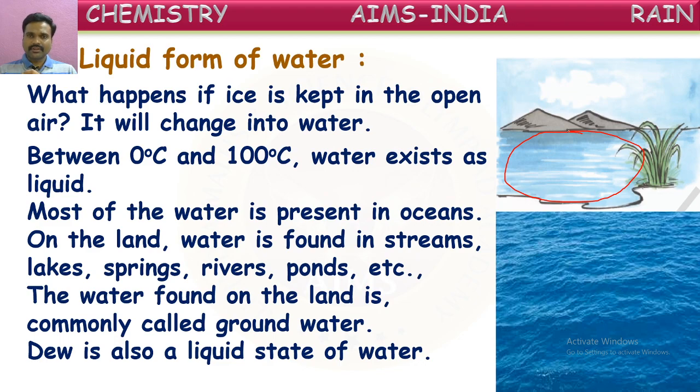How is it formed there? The water vapor present in the atmosphere is cooled because of the low temperatures at night time and then converted into small droplets of water and settled on the surfaces. Those droplets of water are called the dew. On the glass panes you can see a few small droplets in the cool winter season. So they are called the dew. This is also one of the liquid forms of water.